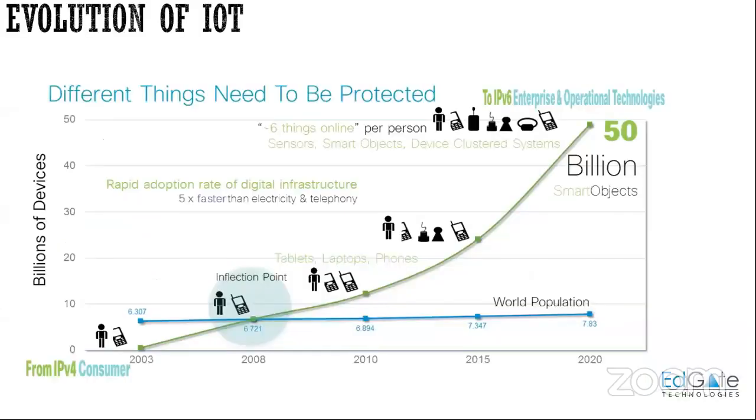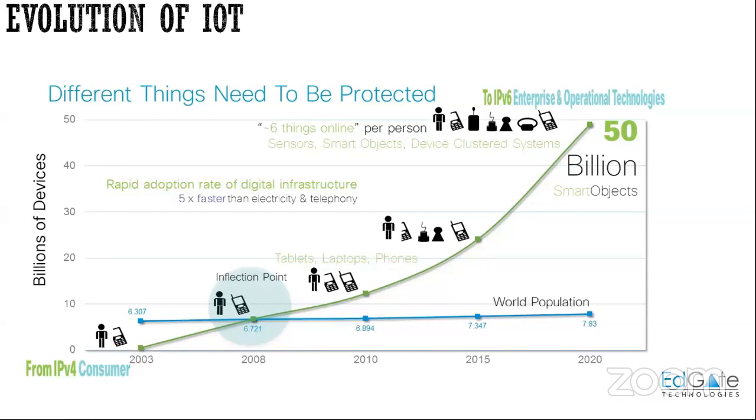So we will look into how internet and IoT devices have increased. You can see here the world population, which is mentioned in blue, and green is the smart devices, which have increased exponentially. You can see in the year 2003, there were only your mobile phones.